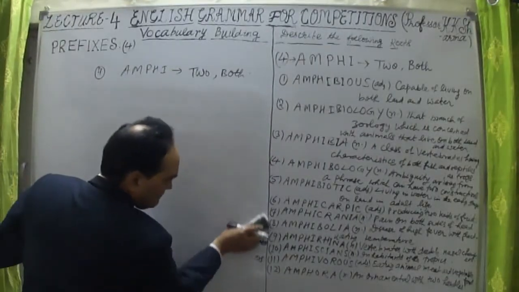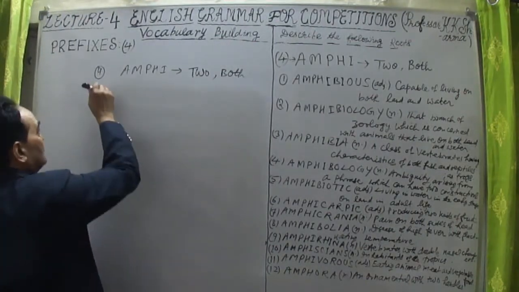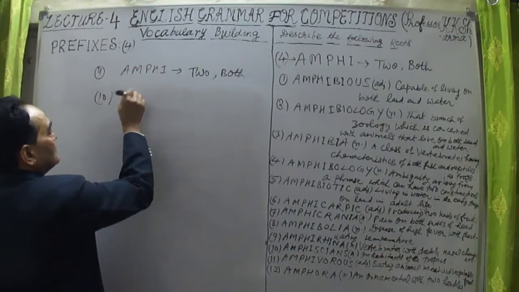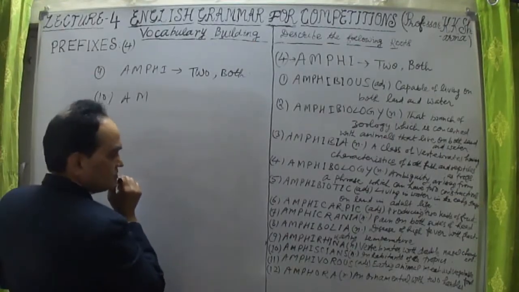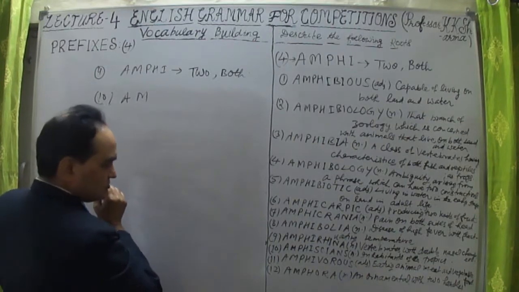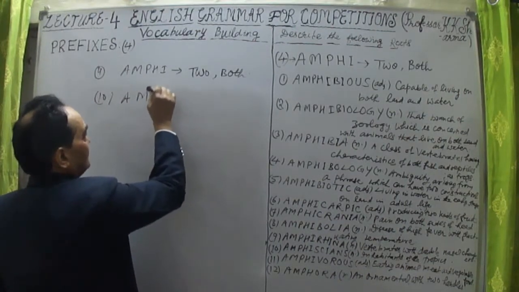Now word number 10. Let us talk about. 10th word is amphibians. Yeah, amphibians.